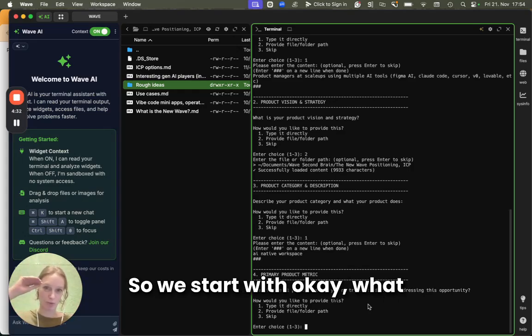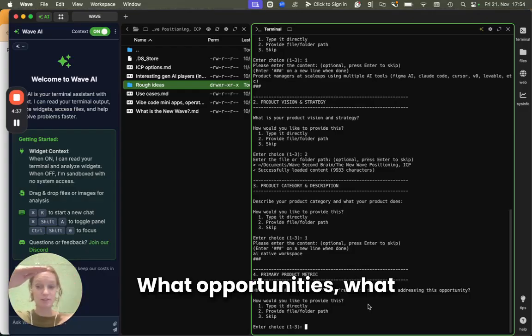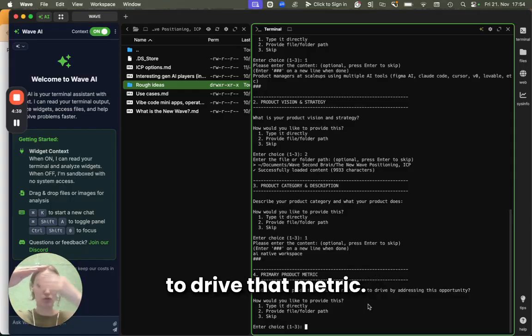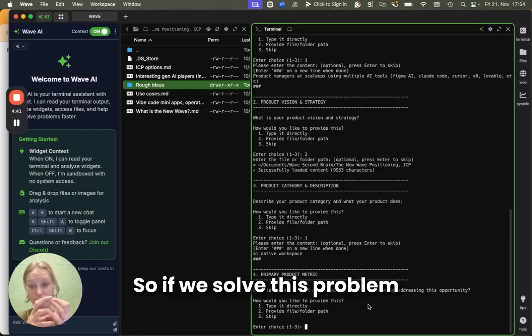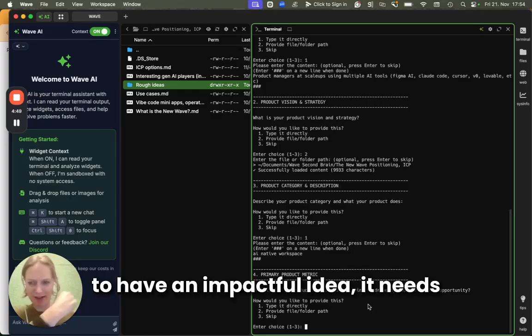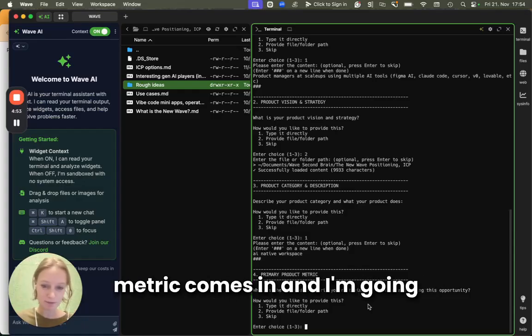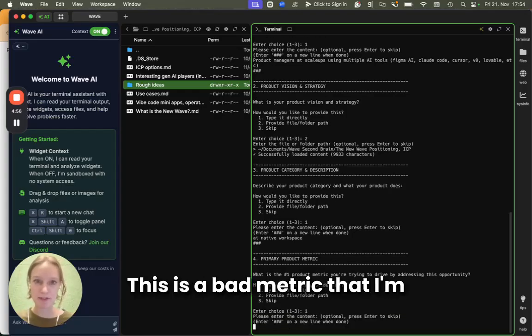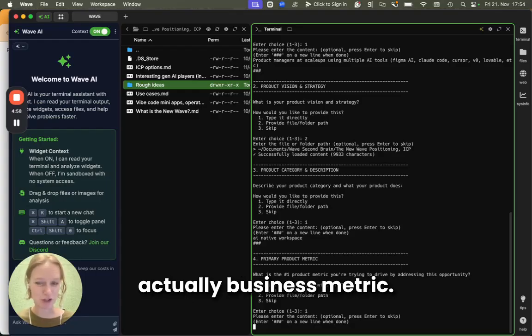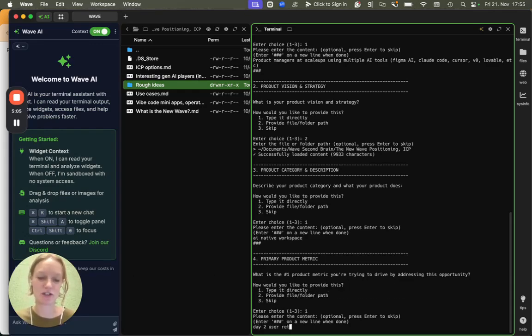So we start with, okay, what is actually the metric that we're trying to drive? What opportunities, what customer pain points are likely to drive that metric? So if we solve this problem, that will likely lead to X. So I'm trying to make that bridge here. Later, if we say, okay, we want to have an impactful idea, it needs to know impact on what, right? So that's kind of where this metric comes in. I'm going to type it directly. This is a bad metric that I'm going to give because it's actually a business metric, but I'll do it anyway. I'll say day 2 user retention.